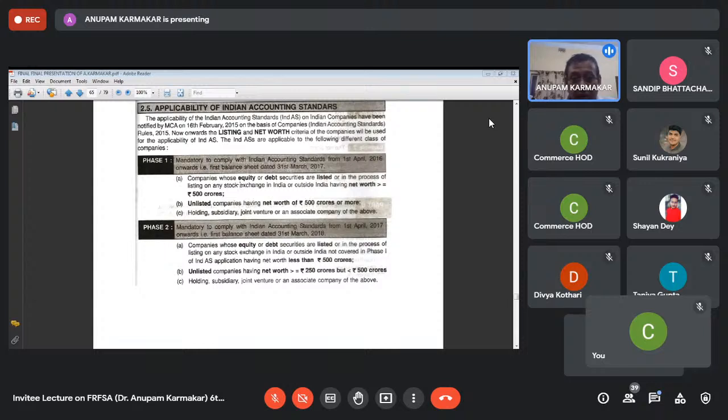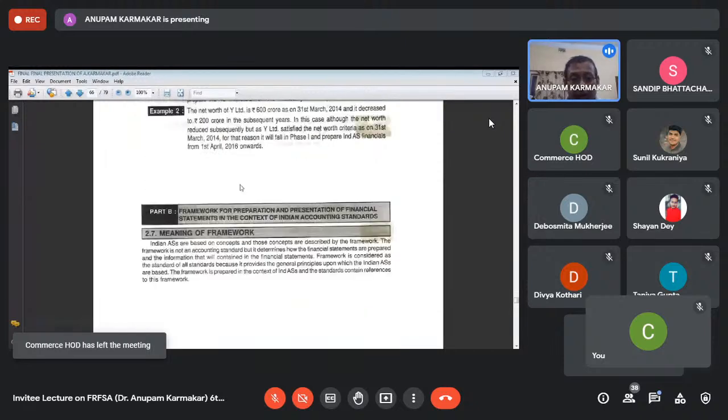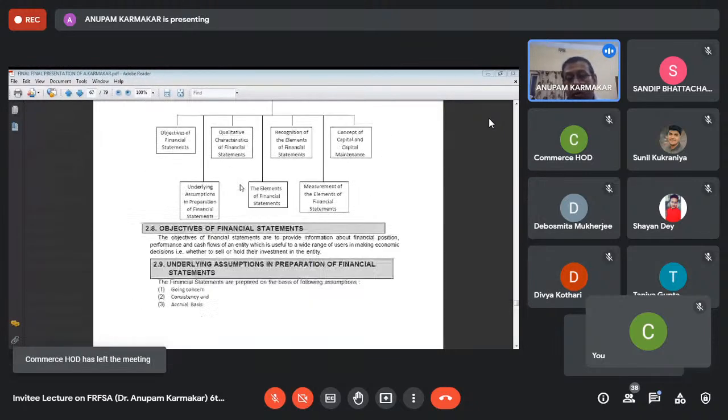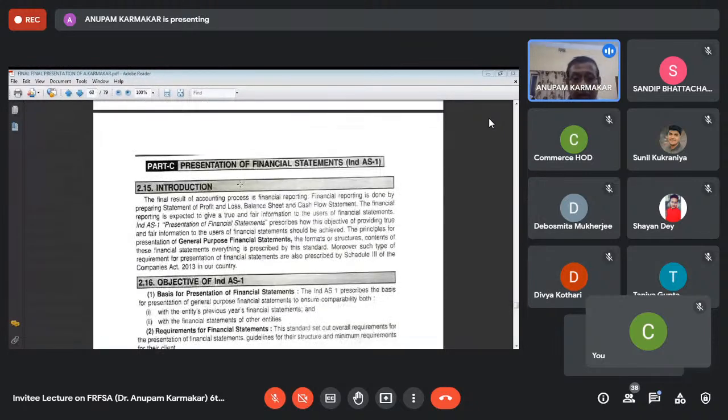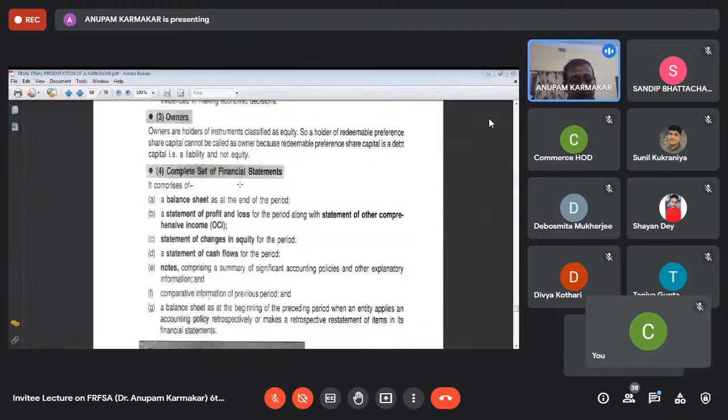That is phase 1, 250 crores to 500 crores, that is phase 2. These companies have to prepare the financial statement as per the new accounting standard, that is IND-AS. And net worth definition is given, and the framework on the basis of which the accounting standard is defined. What you have to learn is objective, scope, and definitions.